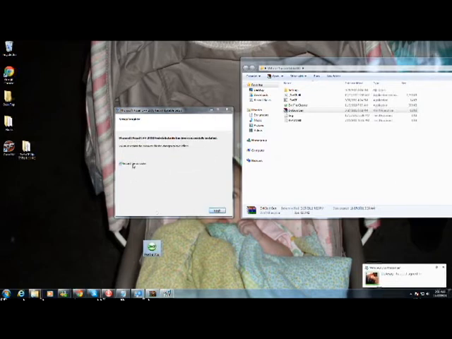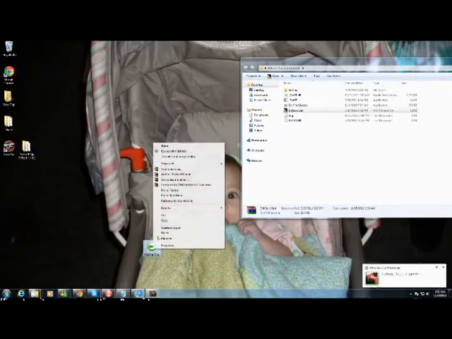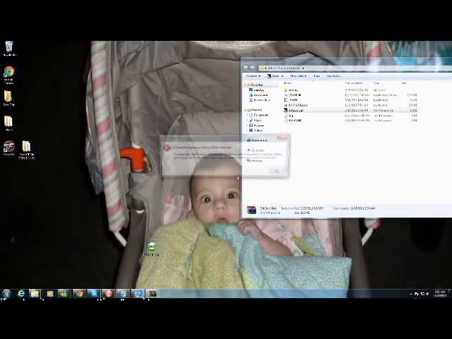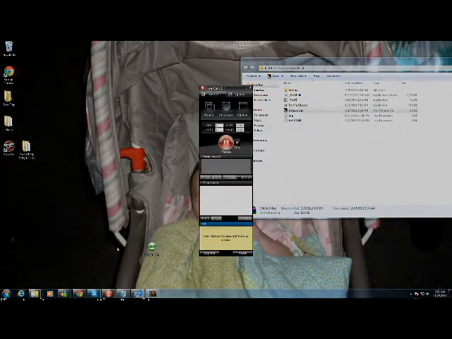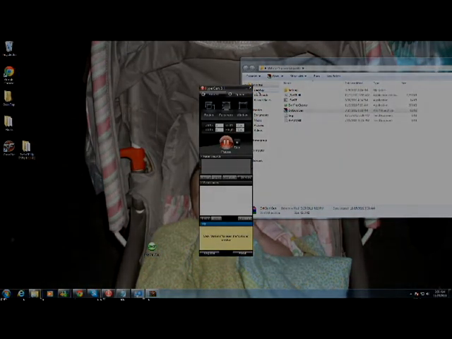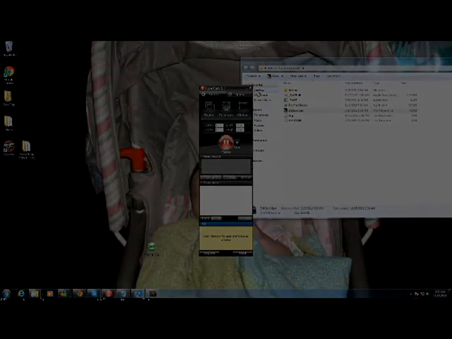Okay. Now we'll try to open the guild again. Alright, so as you can see, we're still having problems with it, so we'll go ahead and restart the computer. I'm going to stop this recording momentarily, and then I'll start the recording once I get right back. Alright, be right back.